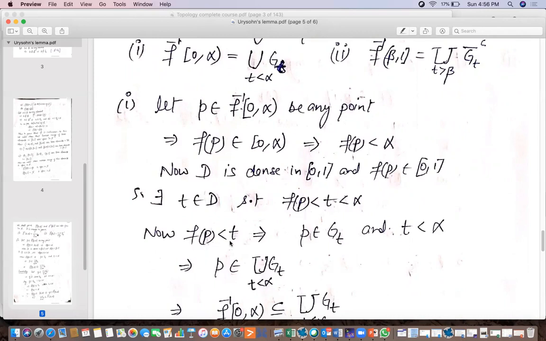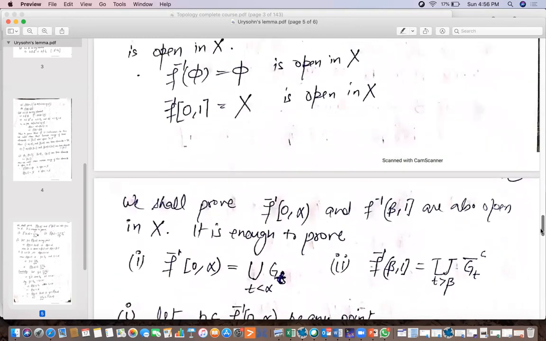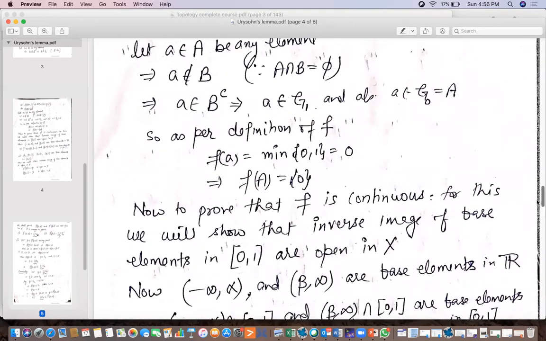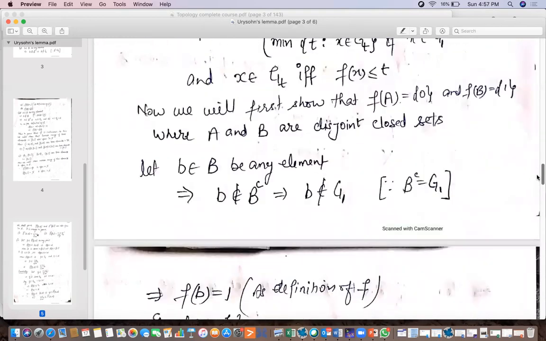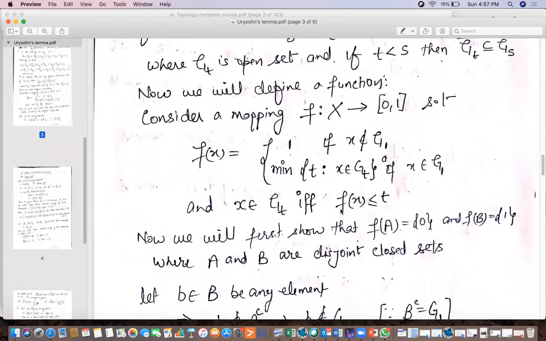Now f of p less than t implies, and here we introduce t to use the definition of the function that we have defined, that p belongs to G_t. Let me remind you: x belongs to G_t if and only if f of x is less than or equal to t. So if f of x is less than t, then x will belong to G_t.